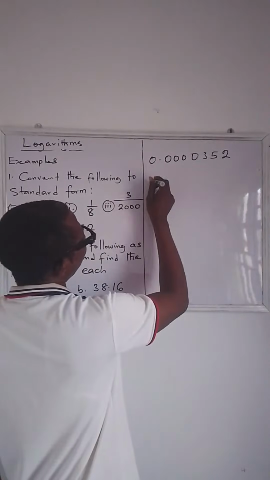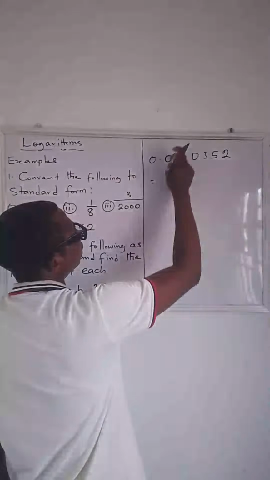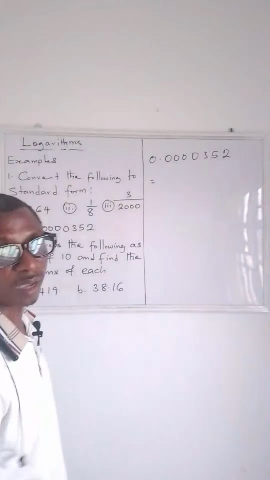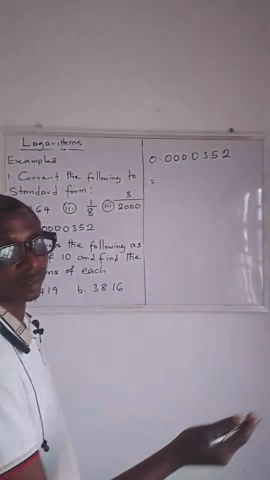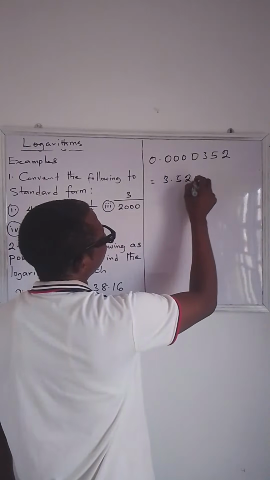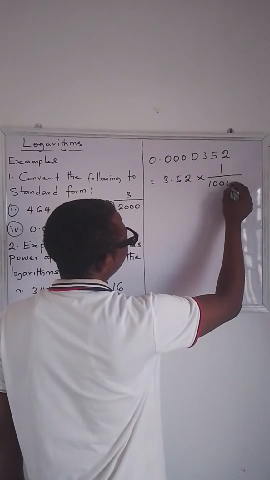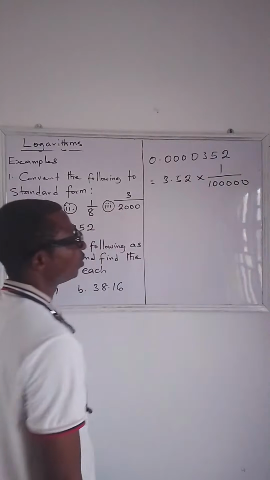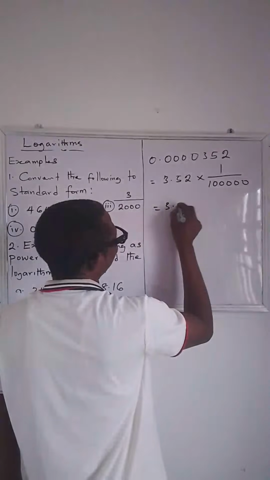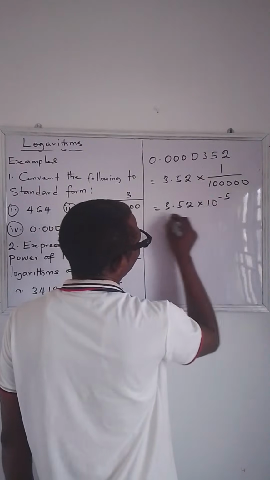So let's move 1, 2, 3, 4, 5. We have moved the point 5 places. So now we have 3.52 times 1 over 100,000, which gives us 3.52 times 10 raised to the power of minus 5.